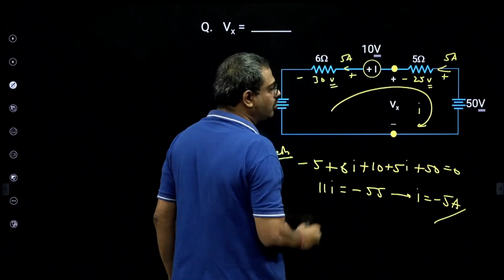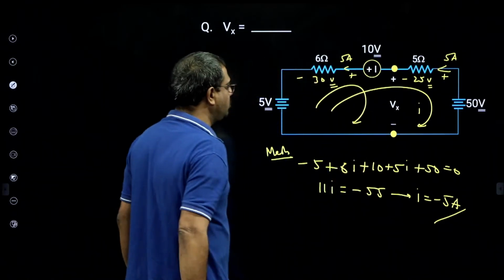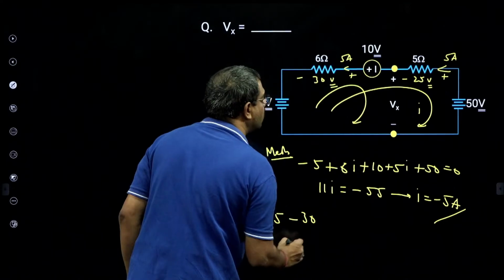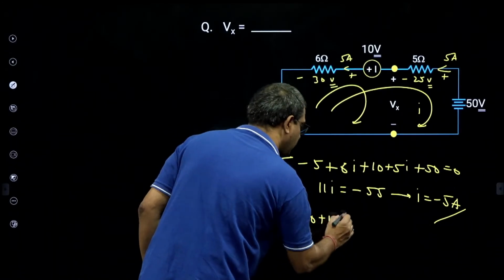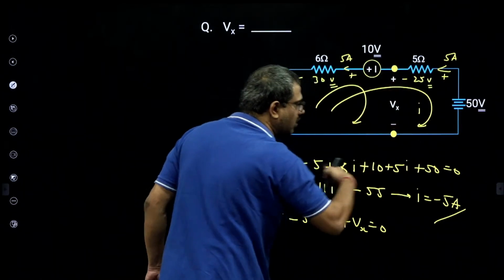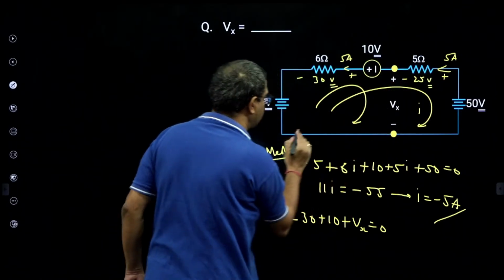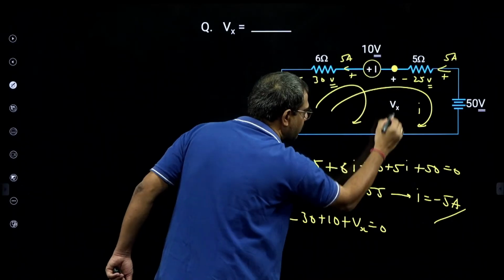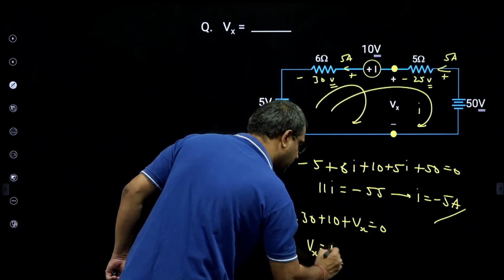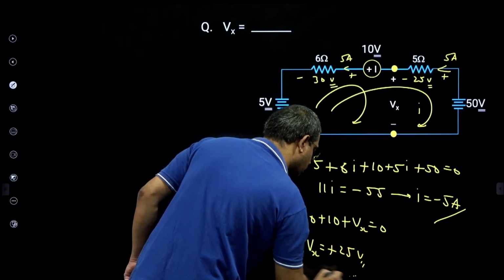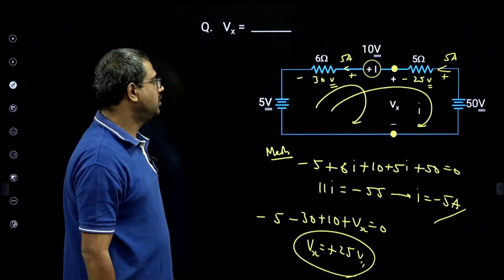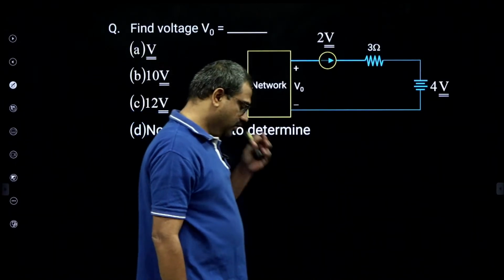So now to find this unknown voltage, I will write a KVL here. This is minus 5, minus 30, plus 10, plus Vx is 0. Mesh is also KVL, but this is the KVL to find the unknown voltage. So Vx is plus 35 minus 10, plus 25 volt. 25 volt is the answer.